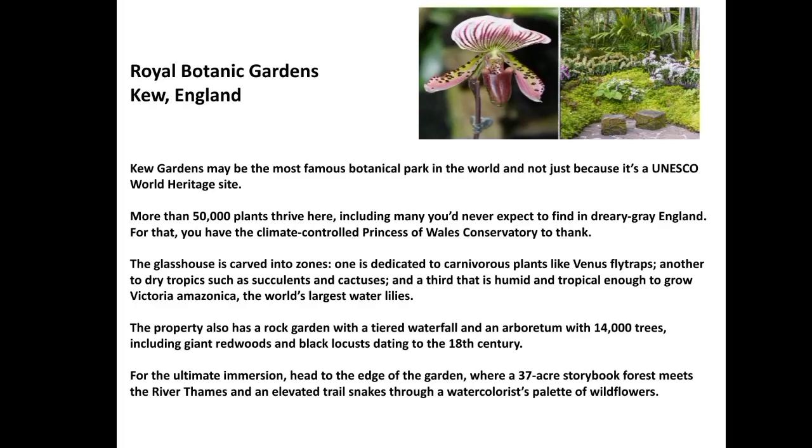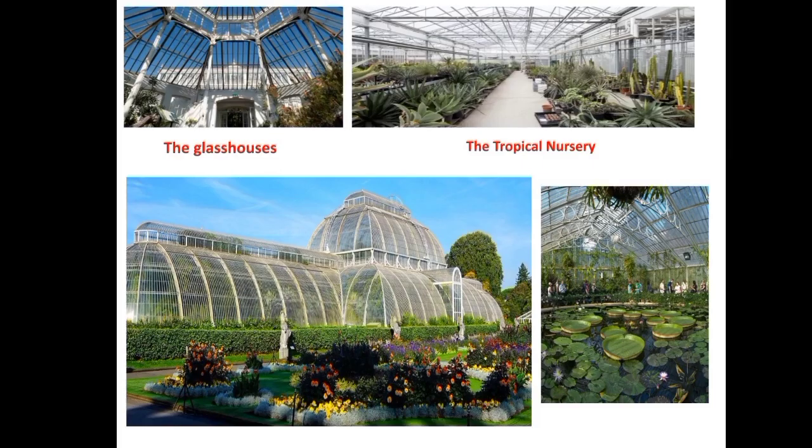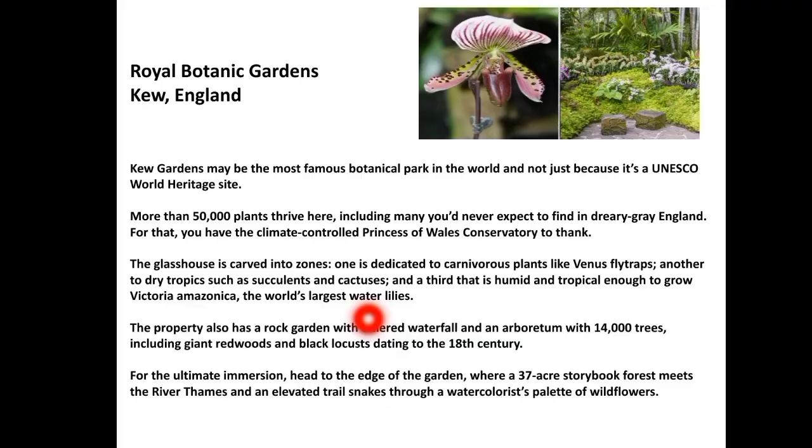Here you can see carnivorous plants like the Venus flytrap, xerophytic plants, and also the Victoria amazonica, the world's largest water lily, grown in the Royal Botanical Garden, Kew. You can also see giant redwood trees. So this was about the Royal Botanical Garden, Kew, which is situated in England.